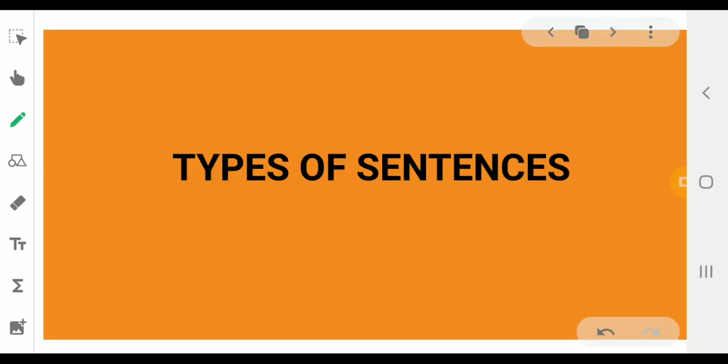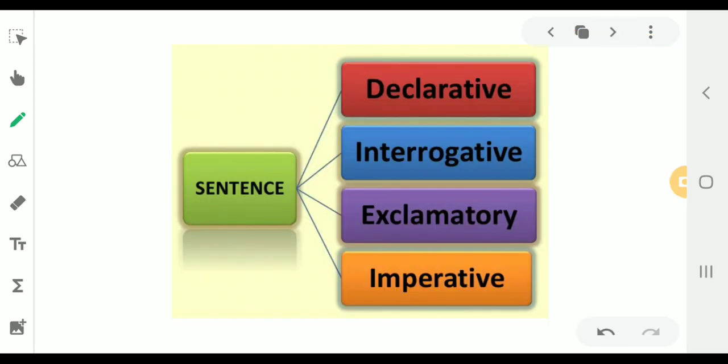Now let's understand about types of sentences. Here on your screen you can see that sentences can be classified as declarative, interrogative, exclamatory and imperative sentences.